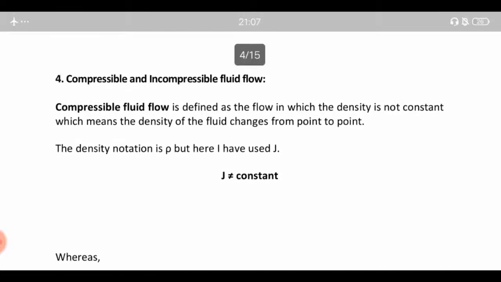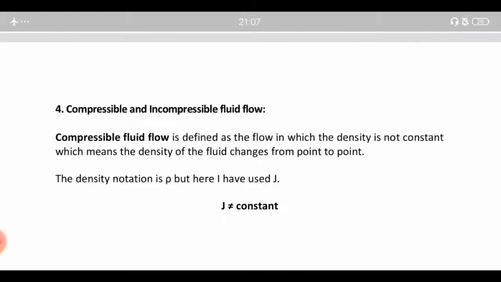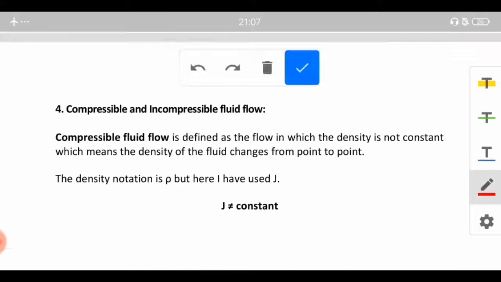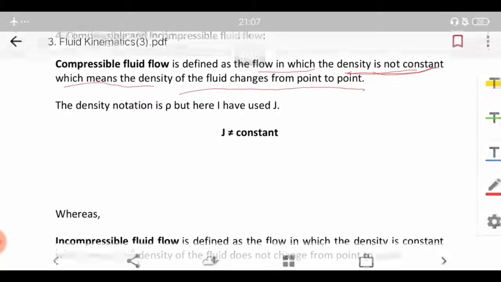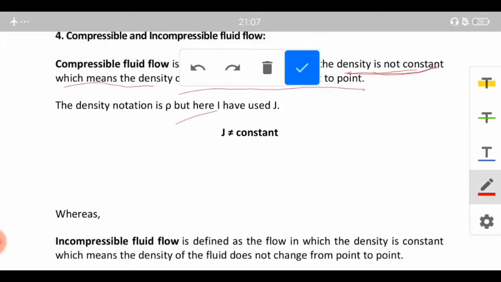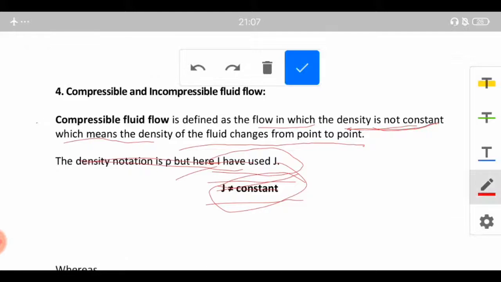Next is the compressible and incompressible fluid flow. Compressible fluid flow is defined as the flow in which the density is not constant. Density won't be constant in compressible fluid flow, which means the density of the fluid changes from point to point, and the notation is rho, but here I have used J. See, J is equal to constant, so you may ignore that. That is not a necessary sentence, but the proper definition is this one, which you must keep in note.